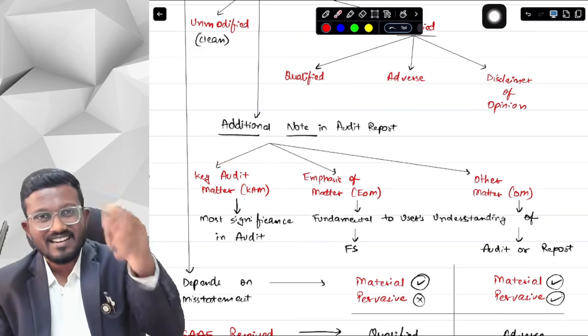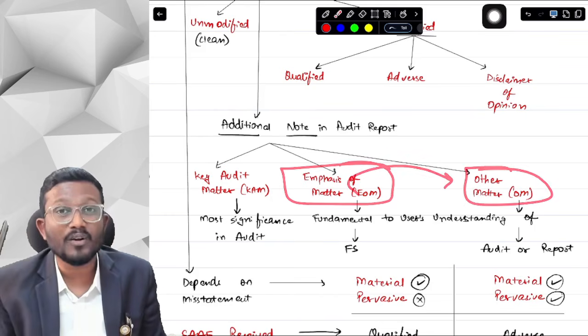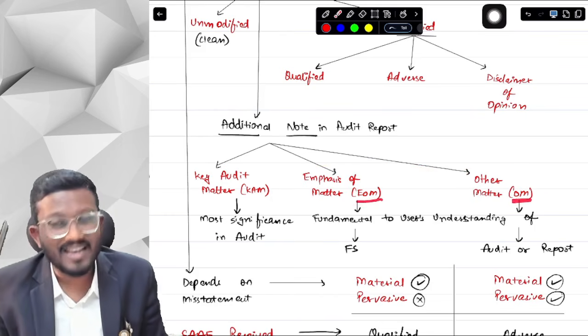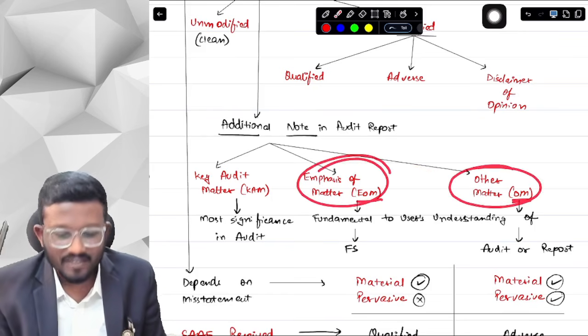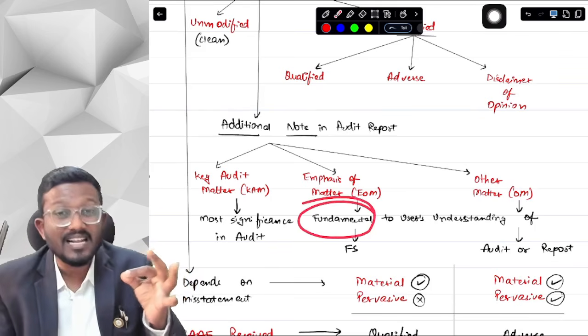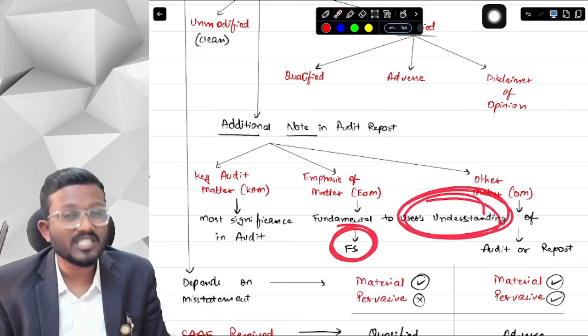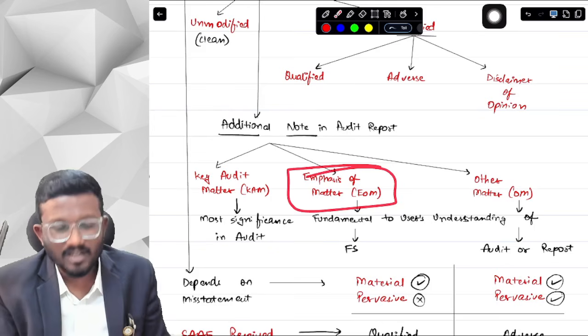Second is the emphasis of matter paragraph and other matter paragraph. What do I call it? EOM and OM paragraph. What is an EOM and OM paragraph, sir? Basically, any matter which we think is fundamental and important, so that users can understand the financial statements better, is called an emphasis of matter paragraph.